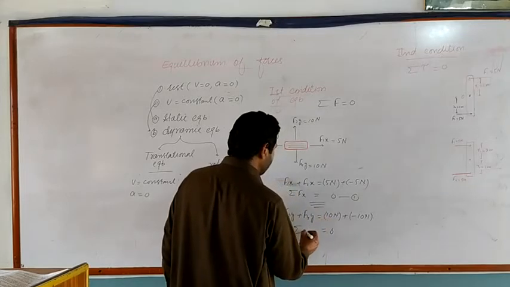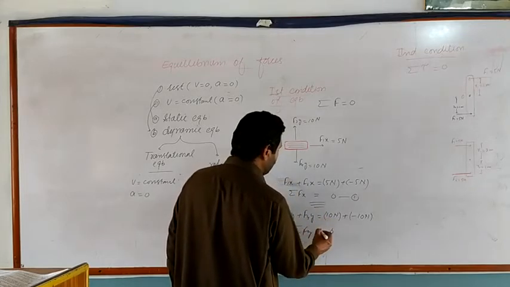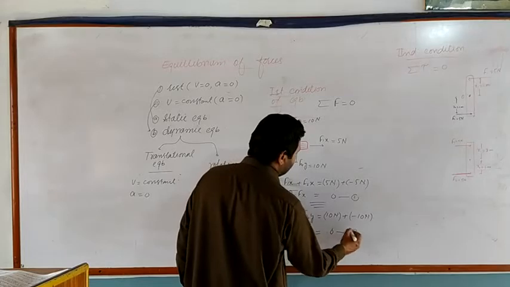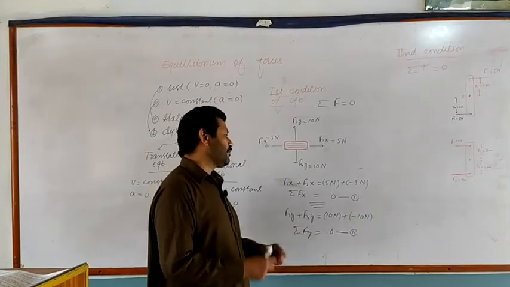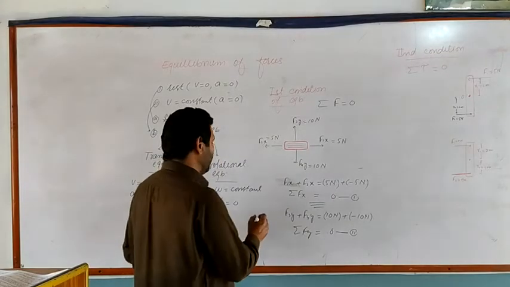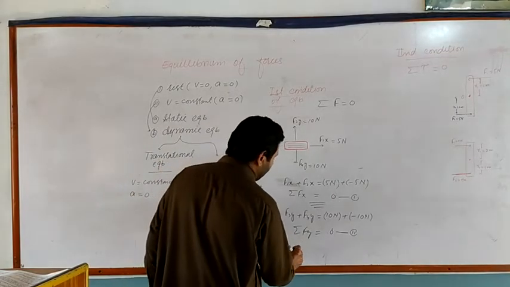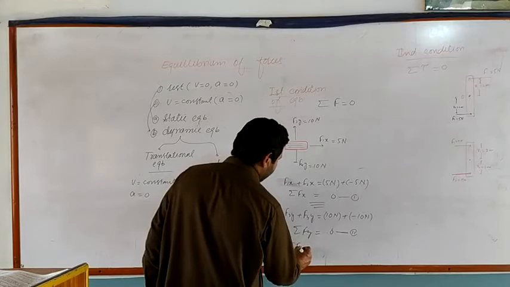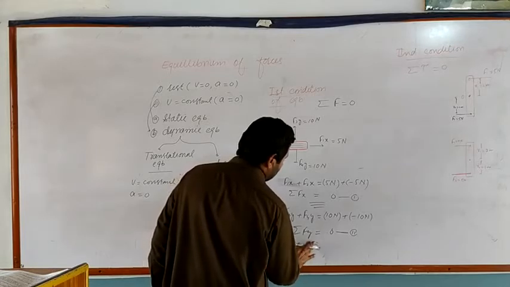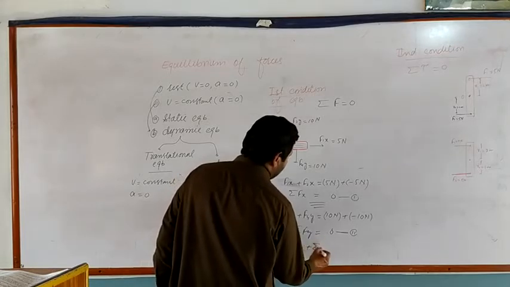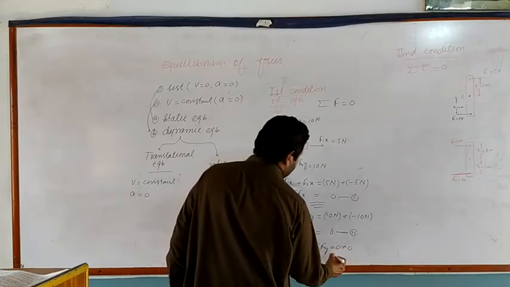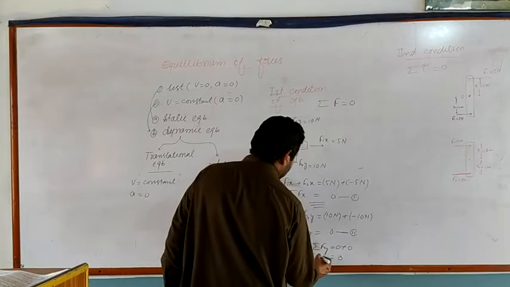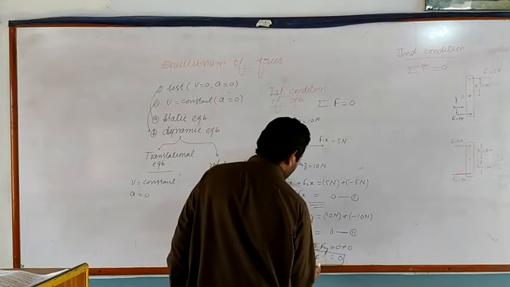We can write summation Fy is equal to 0, which means the sum of all the forces acting on this object along the y-axis is also equal to 0. From equation number 1 and equation number 2, we can write summation Fx plus summation Fy is equal to 0 plus 0 is equal to 0. We can write summation F is equal to 0.